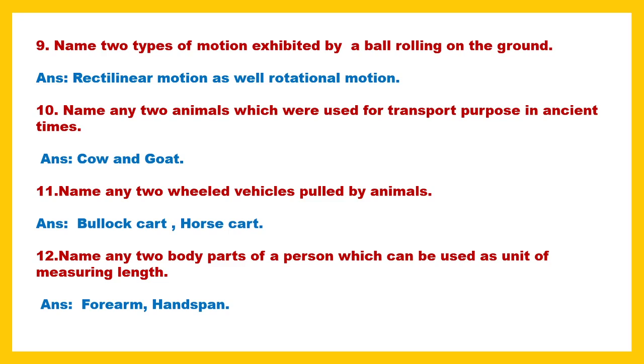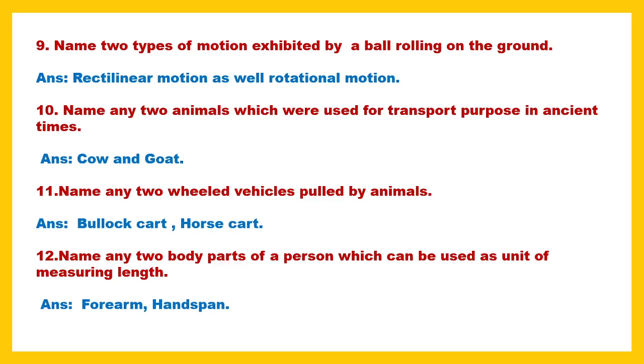Next is, name any two body parts of a person which can be used as a unit of measuring length. Nowadays, in order to measure length we have different types of scales, like the meter scale and the normal scale. Even a foot scale is marked with 12 inches. For study purposes we use this type of scale.